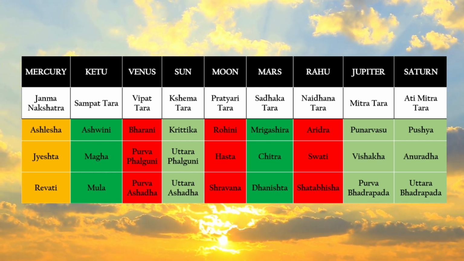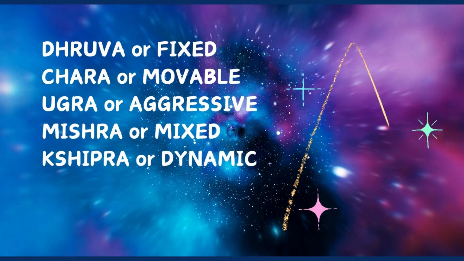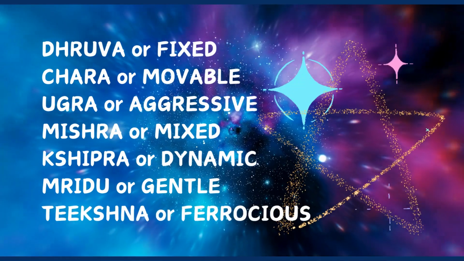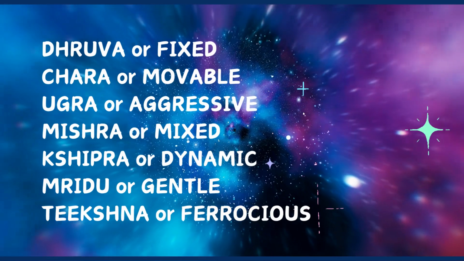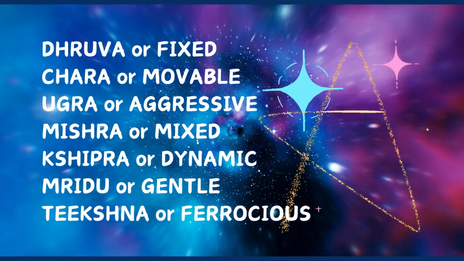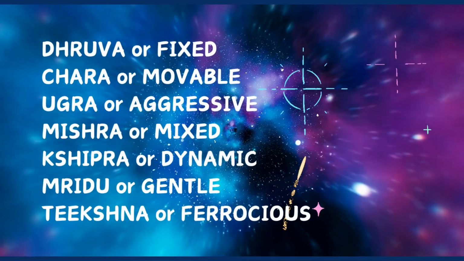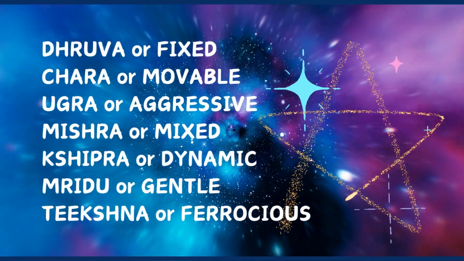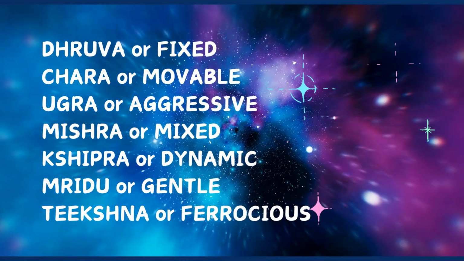As you can see on the screen, for Dhruva or fixed activities we have a separate set of nakshatras. For Chara or movable kinds of activities, we have a separate set of nakshatras. And for Ugra or aggressive kinds of activities, we have a separate kind of nakshatras. Like this, we have 7 types: Dhruva, Chara, Ugra, Mishra, Kshipra, Mrudu, and Tikshna.